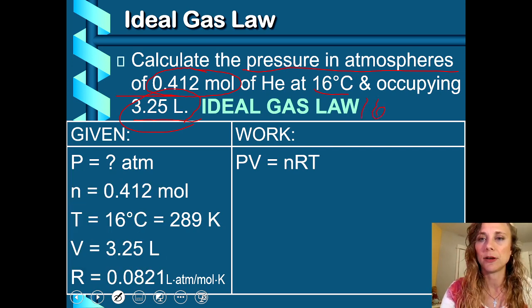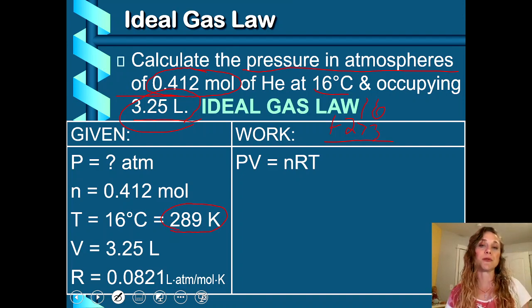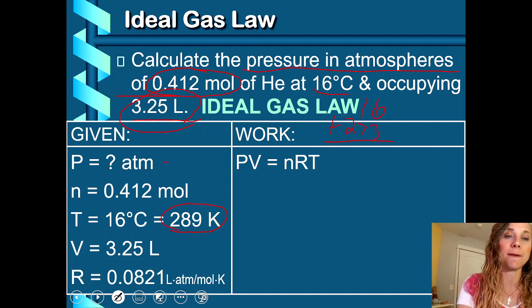16, and let's just add 273. Okay, so they kind of did that down here. It ends up being 289. All right, we don't know the atmospheres, so we can put an X for that. We don't know the pressure, but we want atmospheres, so we're going to use the 0.0821 atm because that's the R constant that's in atmospheres.